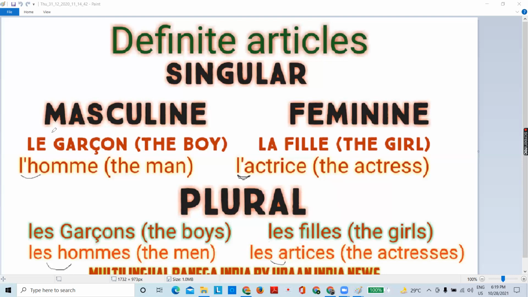Same here, actrices means actresses, so it will take les. So it is very clear: with masculine le, with feminine la, with singular masculine or feminine L apostrophe, and with plural we use les.